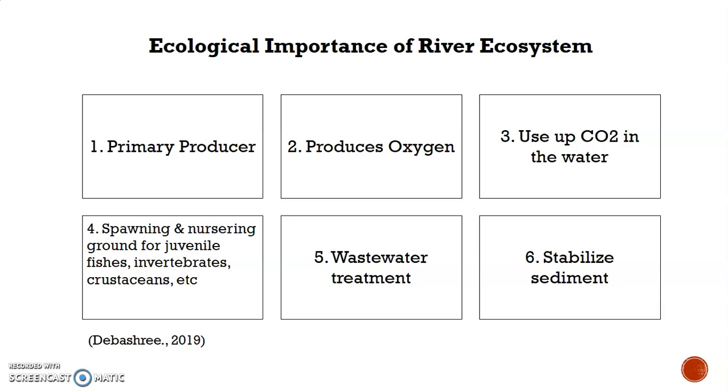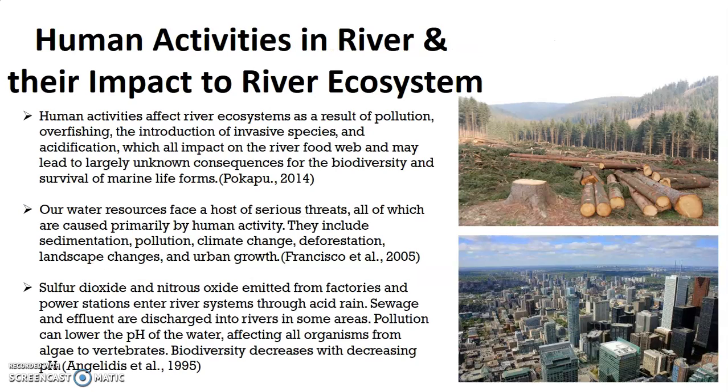For the ecological importance of the river ecosystem, it is important as a primary producer to produce oxygen and also to use the carbon dioxide in water and to stabilize sediment. Next is for wastewater treatment, and lastly for the spawning and nursery ground for juvenile fishes and other aquatic organisms.